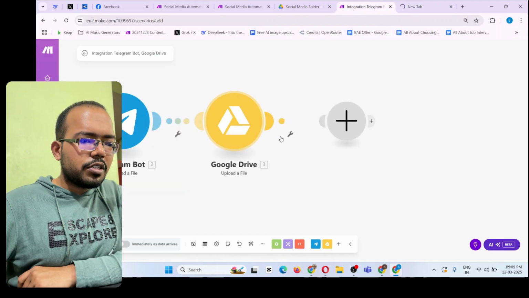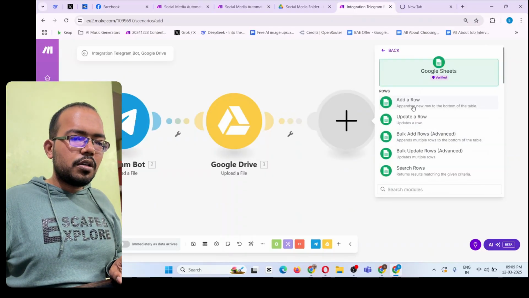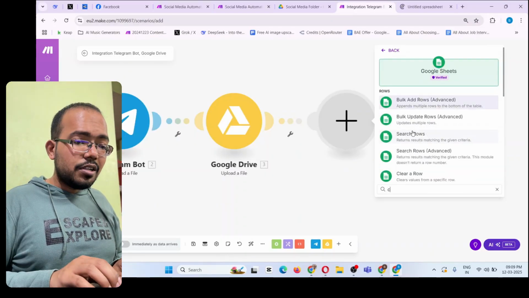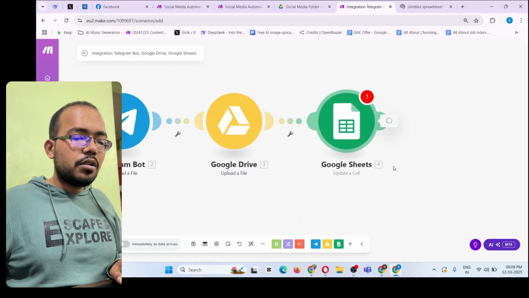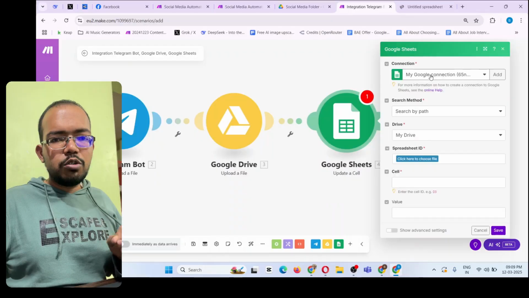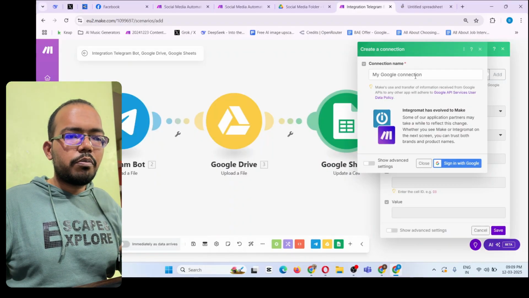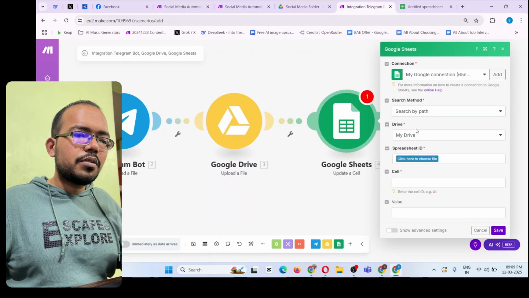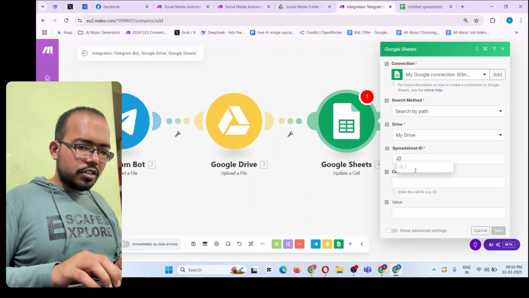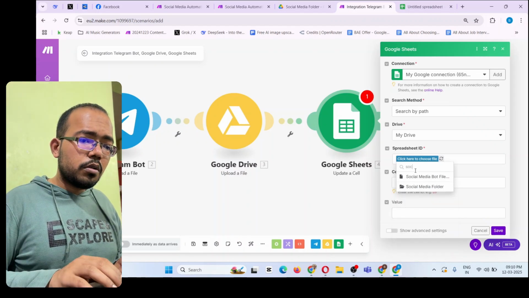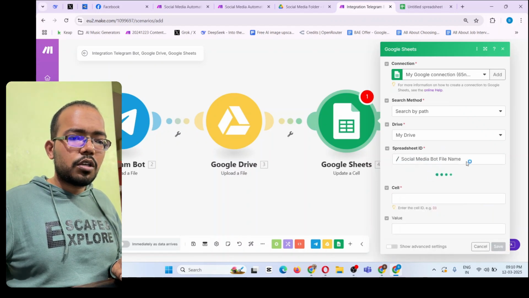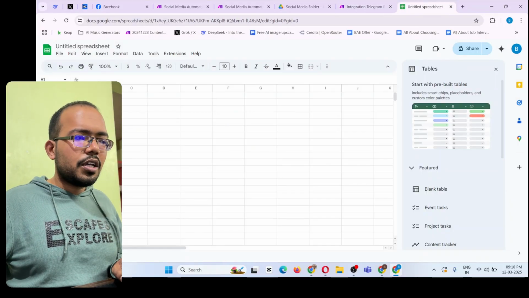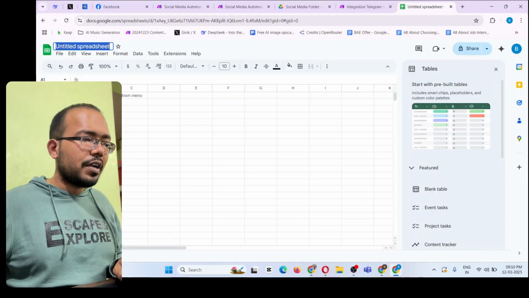And over here in the automation, search for the Google Sheet and update a cell. So I will search for the cell. Okay, and then first you have to create a Google Sheet, and the same way you have to build a connection by logging in. So once you do that, search for a path. Okay, in the My Drive, and select your spreadsheet. So I will search for my spreadsheet, which is named social media bot file. Okay, and then over here you have to give your spreadsheet a name. I already have a sheet named social media bot file.